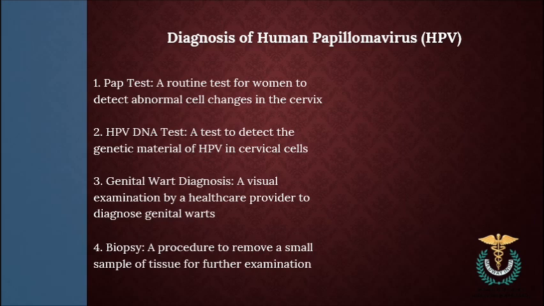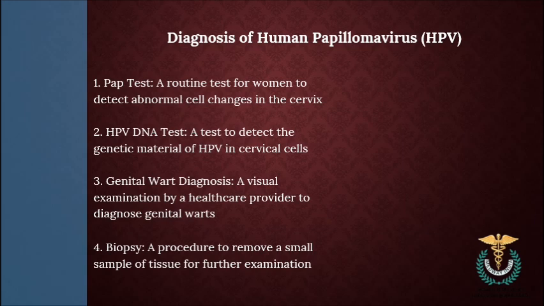Screening guidelines: women aged 21 to 29 should have a pap test every 3 years. Women aged 30 to 65 should have a pap test and HPV DNA test every 5 years. As far as the HPV DNA test is concerned, women aged 30 to 65 should have it every 5 years in combination with a pap test.